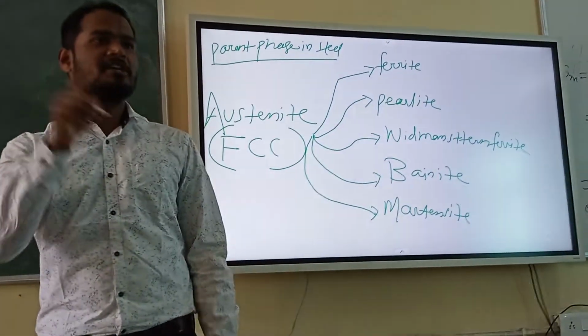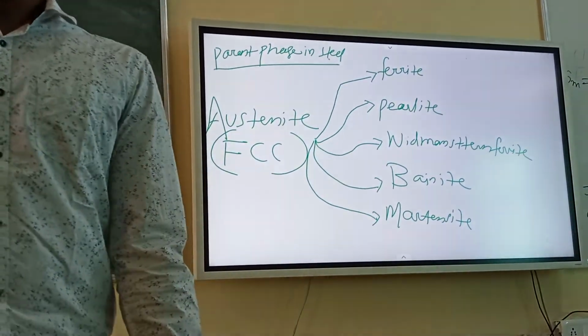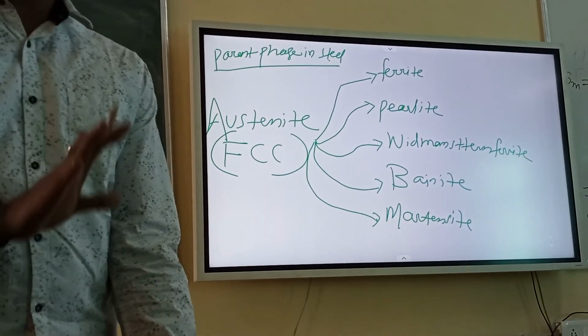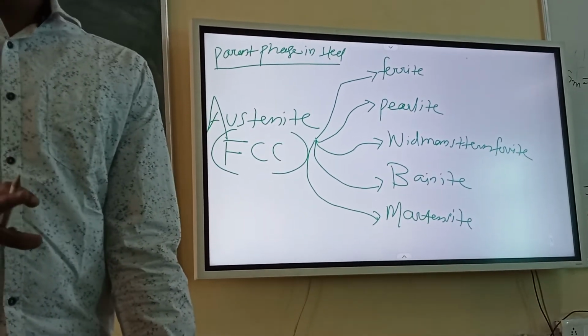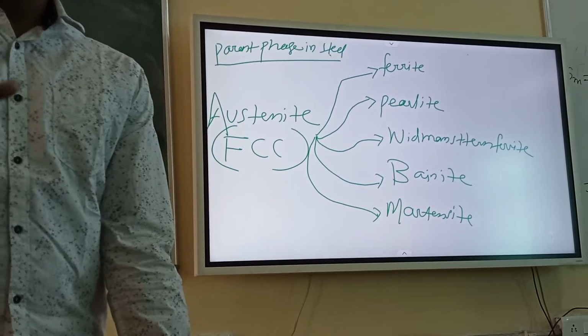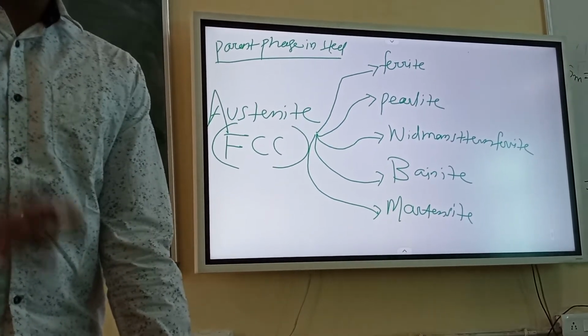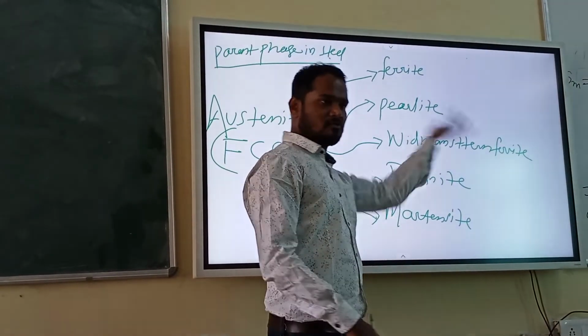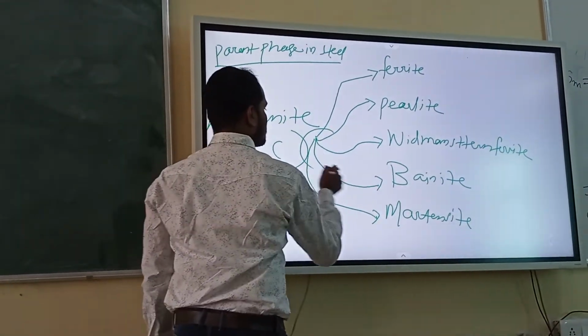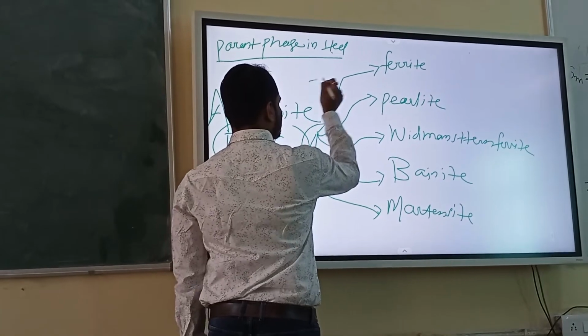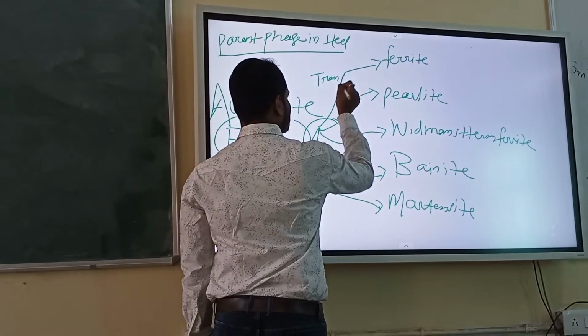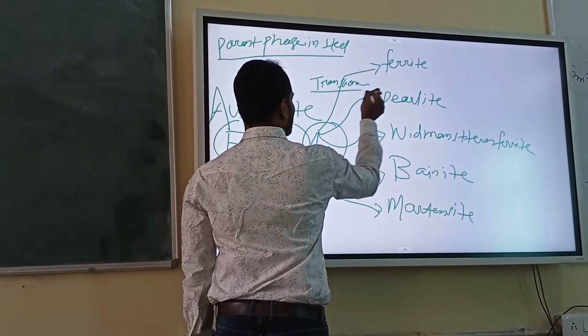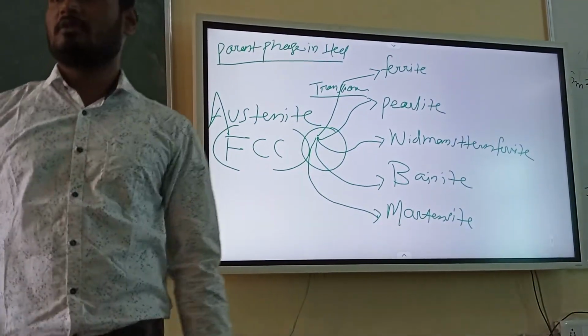Carefully look at the TTT diagram. Remember, the time temperature transformation diagram is the most important diagram for a metallurgist, because by looking at that diagram you can find out which one is the parent phase and which one is the product phase. This is the parent phase. These are your product phases after transformation. As the transformation is going on, you will get this kind of products.